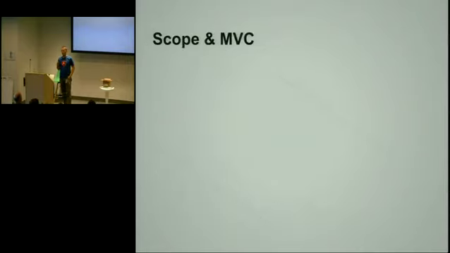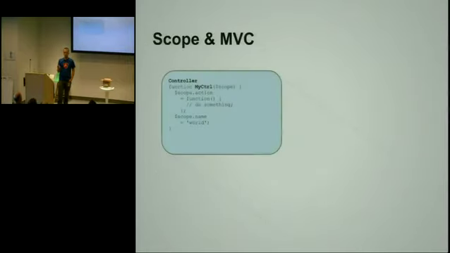So what is this magical scope object? If you've written any Angular applications, you must have come across reference to the scope object. So this is an example of a simple controller. We have a my controller, which asks through dependency injection for $scope, which is the scope object for this controller. And then we attach an event handler and a simple model to the scope.